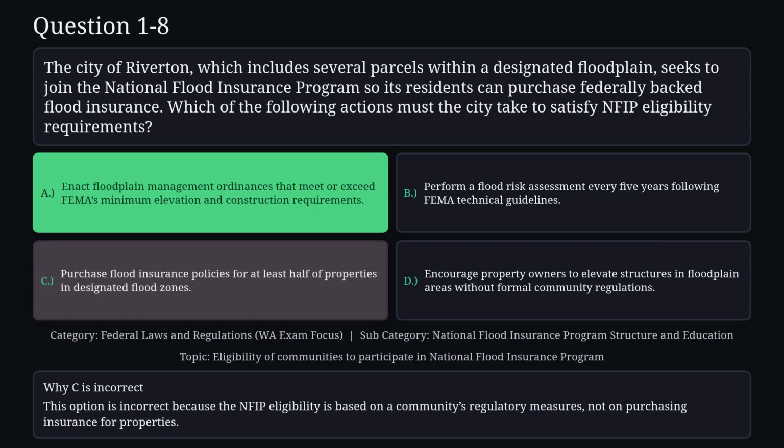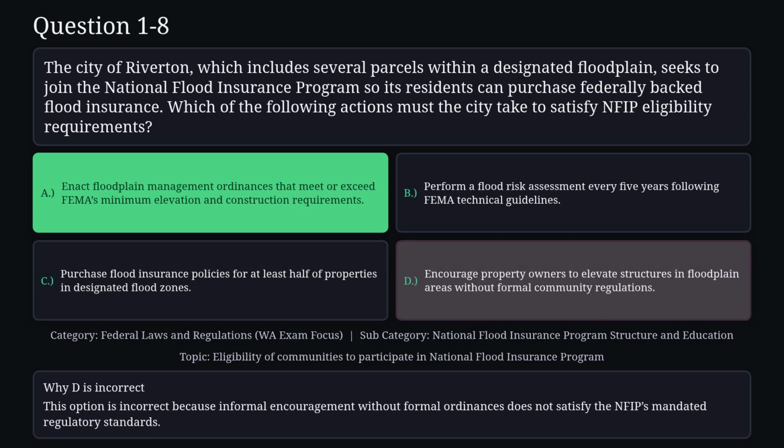This option is incorrect because NFIP eligibility is based on a community's regulatory measures, not on purchasing insurance for properties. Reason D is not correct. This option is incorrect because informal encouragement without formal ordinances does not satisfy the NFIP's mandated regulatory standards.